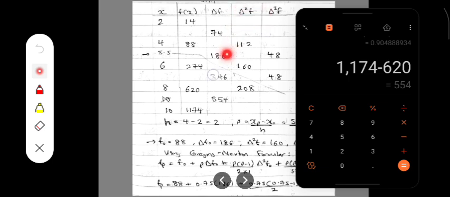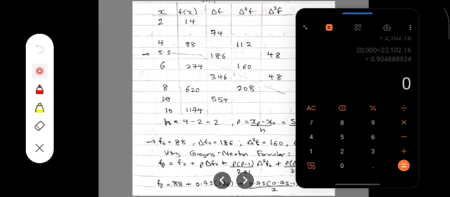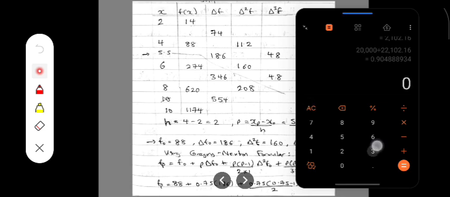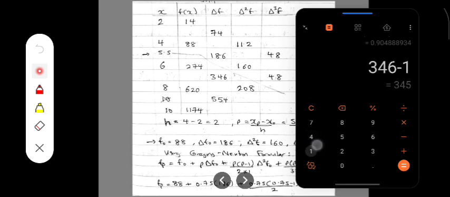We continue on to delta square f naught, that is 186 minus 74, that is 112. Now 346 minus 186 is 160, and 554 minus 346 gives 208.